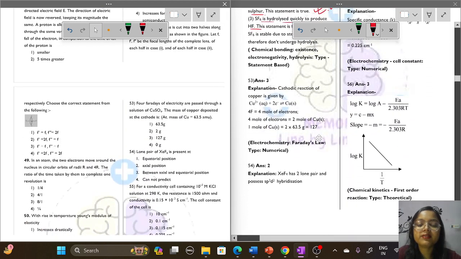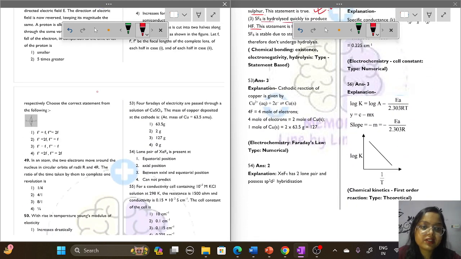In question number 53, 4 Faradays of electricity are passed through a solution of copper sulfate. The mass of copper deposited at the cathode is? What will be the mass of copper that is deposited at the cathode? The atomic mass of copper is given to us. Okay, so 4 Faraday of electricity is passed through a solution of copper sulfate.